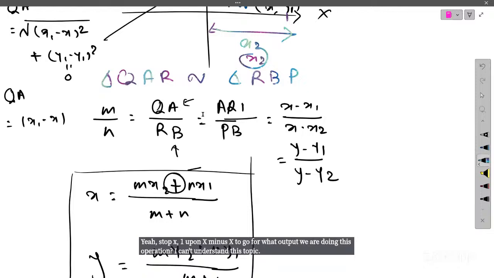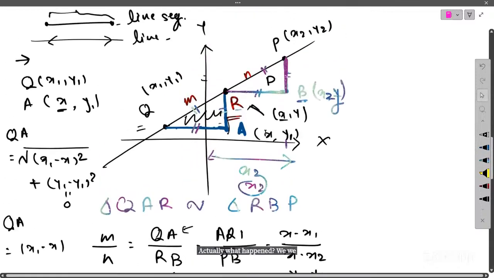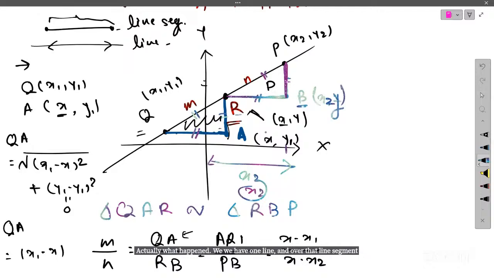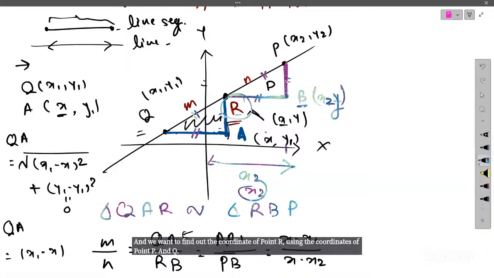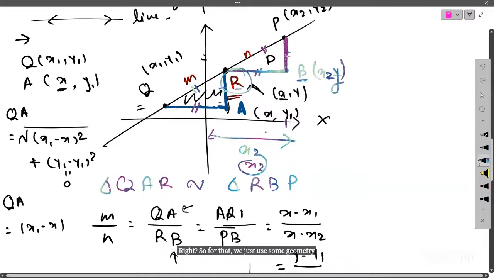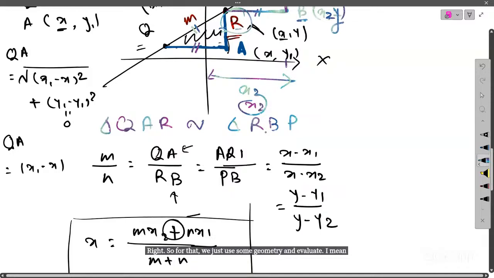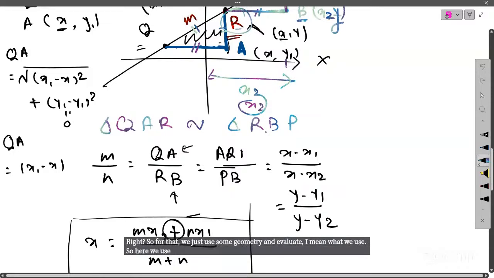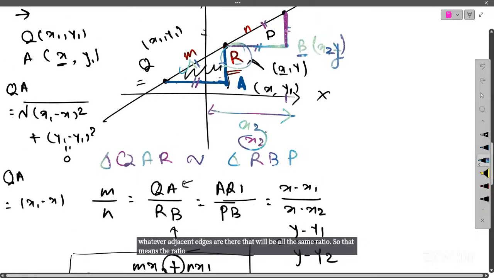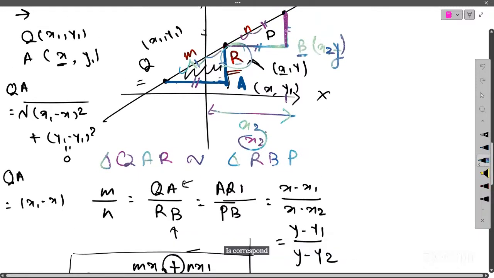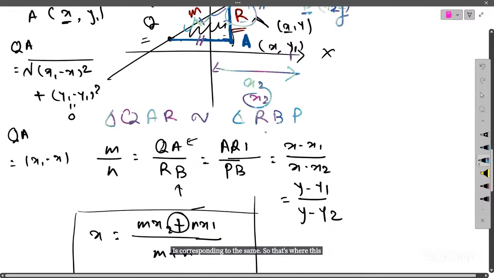Actually, what happened? We have one line segment, and over that line segment, we have one point R, and we want to find out the coordinate of point R using the coordinates of point P and Q, right? So for that, we just use some geometry. Here we use the similarity of two triangles. Whenever two triangles are similar, whatever corresponding edges are there will be in the same ratio. So that's why this ratio is coming into the picture.